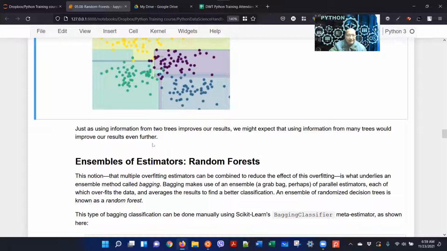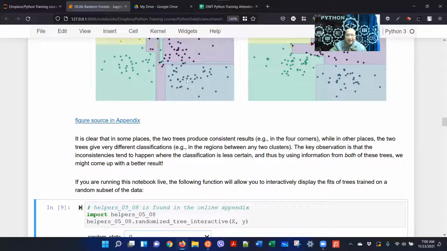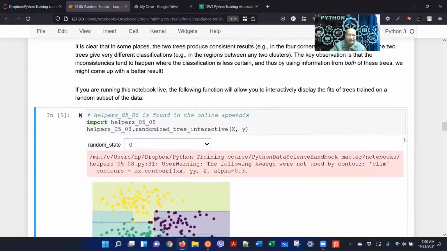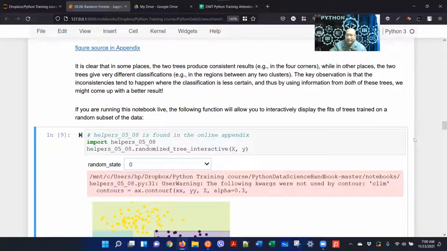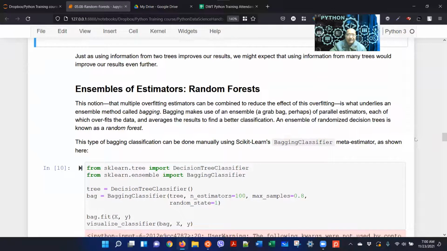So now what we can do is, if we can somehow average these results, then it produces better results, the overfitting is overcome, okay? That's why we use some kind of ensemble of estimators, which is the random forest. This notion that multiple overfitting estimators can be combined to reduce the effect of overfitting is what underlies an ensemble method called bagging.